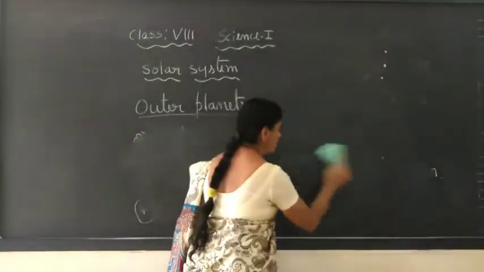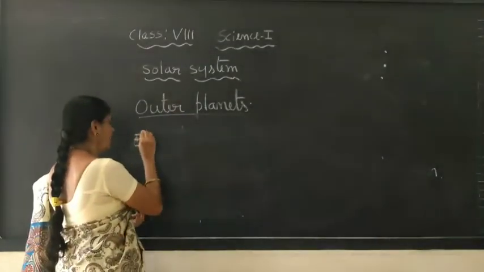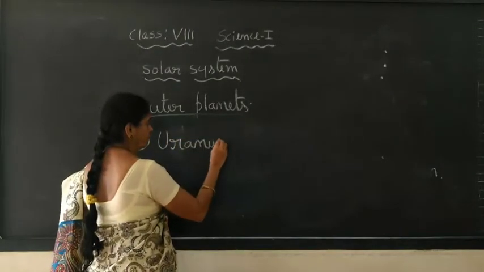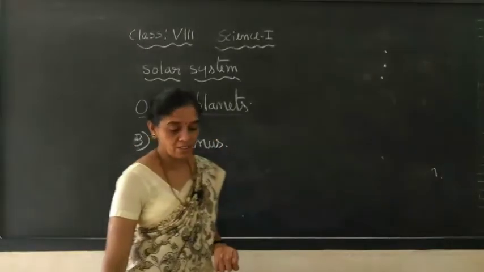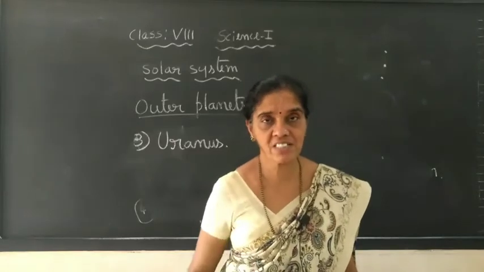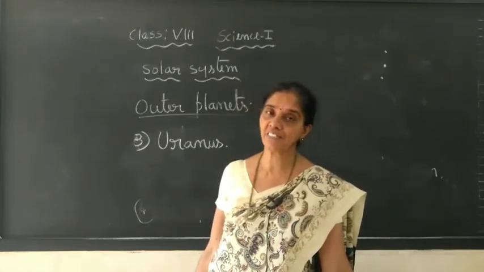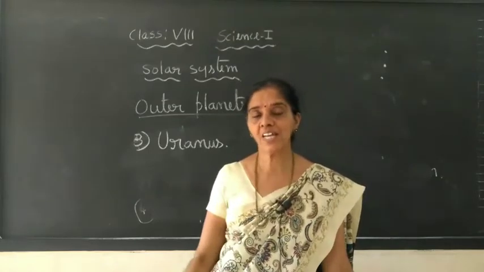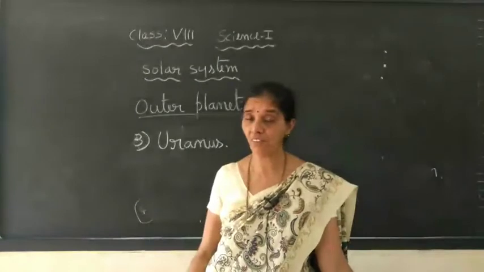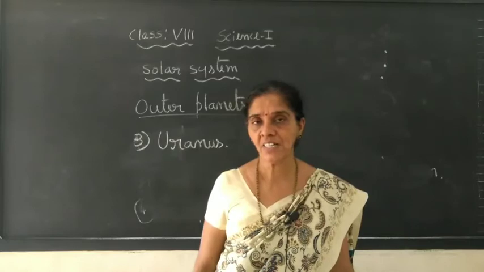The third and fourth, and the last two outer planets, Uranus and Neptune. First we will take Uranus. The planet Uranus, it has got a light ring system, thin ring system, but it is not visible like the Jupiter and Saturn, which is possible for us to see without the help of a telescope. But to see the last two planets, because they are still far away from the sun, we need the help of a telescope to see the Uranus as well as Neptune.